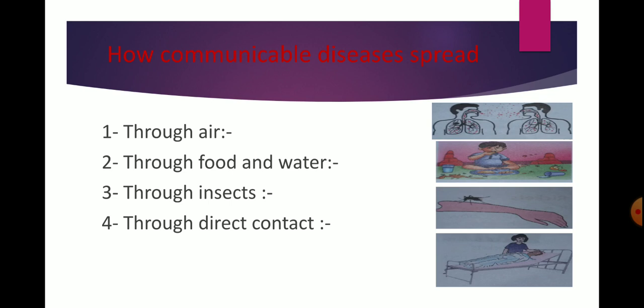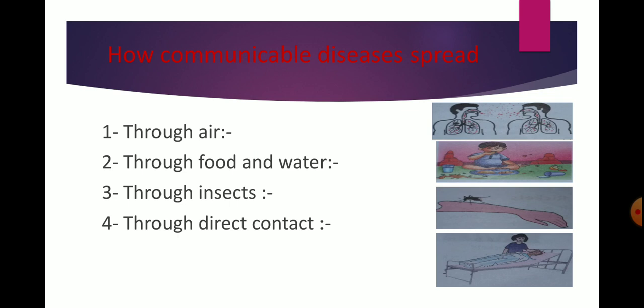So next, communicable diseases spread through food and water. Diseases are also spread through food in many different ways. Germs grow on garbage and dirt, and flies sit on these and carry the germs that stick to their legs.